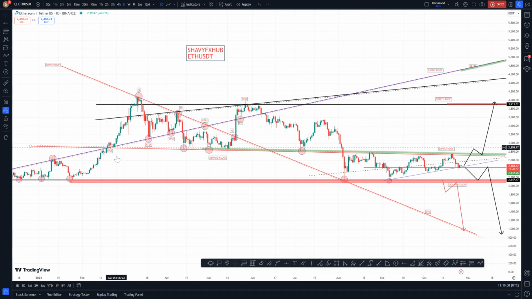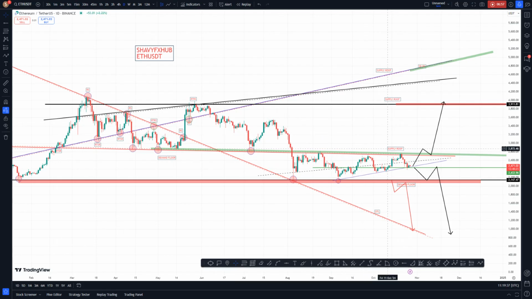Here we have it as the demand, demand, demand, demand, demand, break of a demand floor, resistance. So on technical, price must respect here. So you see price is building liquidity from two dimensions, from the top and from the bottom. From the bottom acting as dynamic support, and from the top it's acting as dynamic resistance. So this is our new supply roof and this is our new demand floor. So price continues to play on both sides, deciding where to break out from.